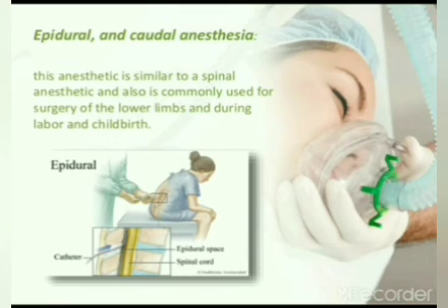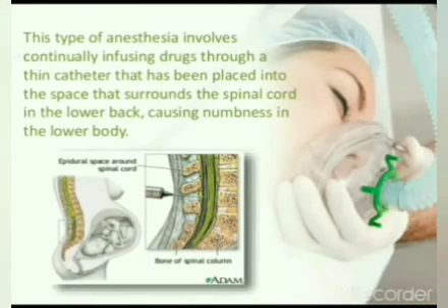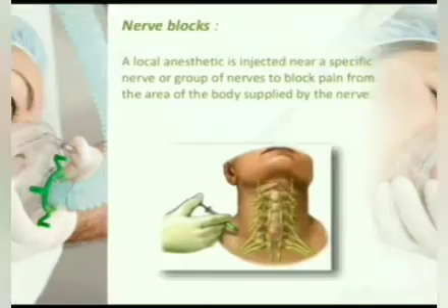It is also commonly used for surgery on the lower limbs, and during labor and childbirth. This type of anesthesia involves continually infusing drugs through a thin catheter that has been placed into the space that surrounds the spinal cord in the lower back, causing numbness in the lower body part.